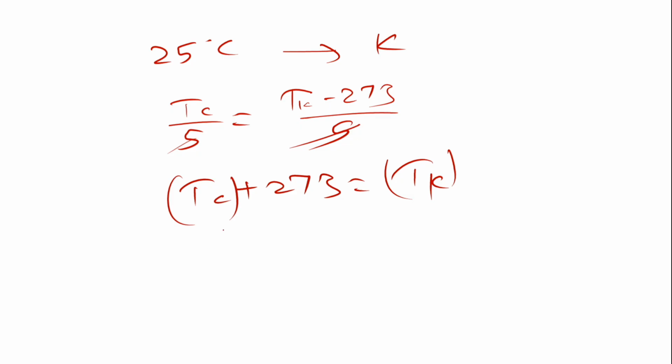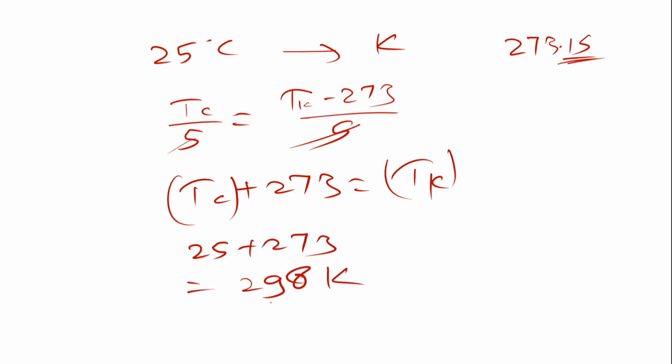Why am I using 273 only? In the junior classes, we just take 273. In higher classes, when you go further, I know that it is 273.15, but you can ignore the decimal value for now. You are in the learning phase, so nothing to worry about. So Tc plus 273: my Tc is 25 plus 273, so your answer will be 298 Kelvin. That's how you convert Celsius to Kelvin.